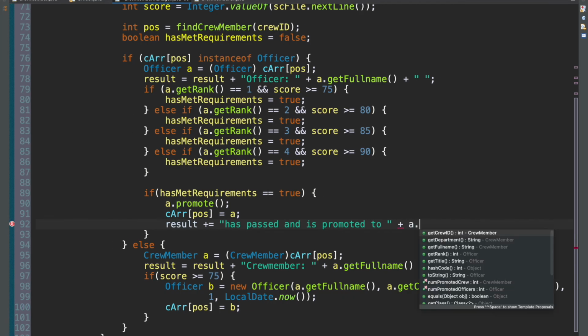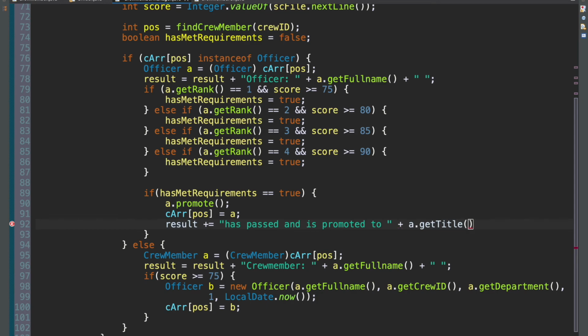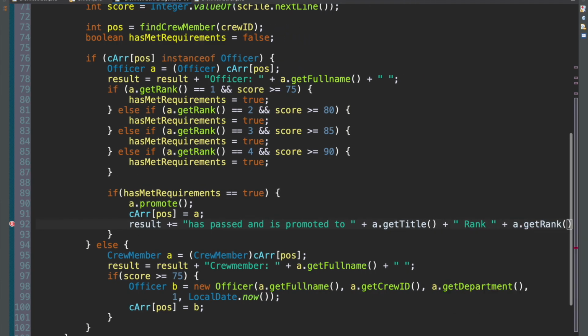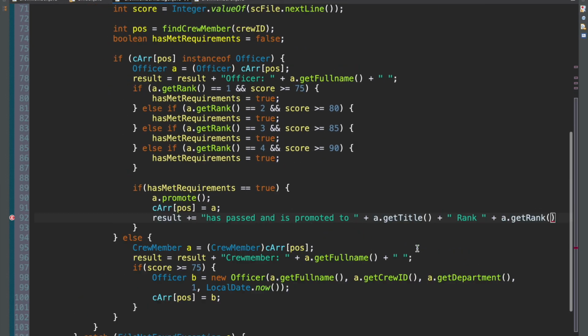Their new title, A dot get title, and their new rank, rank plus A dot get rank, just like that. I don't want to zoom out too much because it gets overwhelming. But there we go. So that's what it does. We start there at the top, and then we come in here and add this section underneath, right?